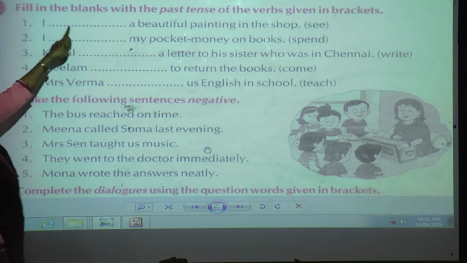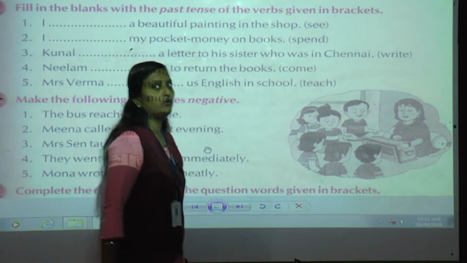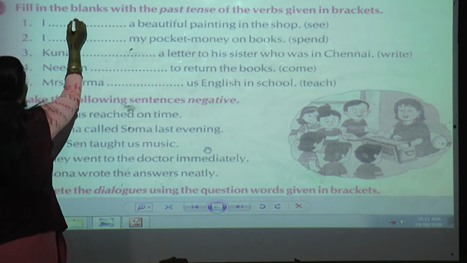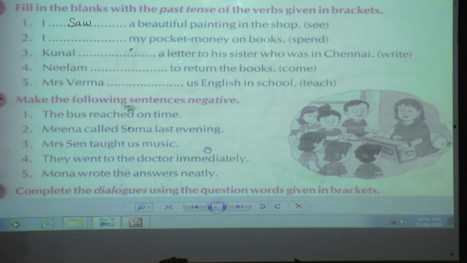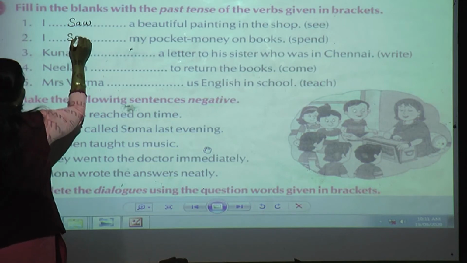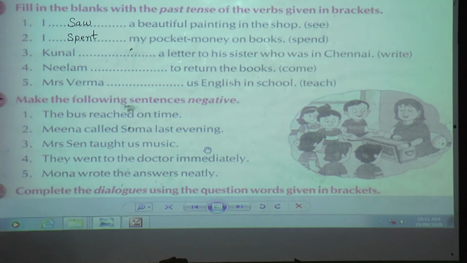Okay. I dash a beautiful painting in the shop. What is the verb given over here? Yes, see. So what will be the past tense of see? Yes, I saw. Got it? Yes. Just write down in your book. Next, I dash my pocket money on books. What is the verb given over here? Spend. So what am I going to write? Spent. I spent my pocket money on books.